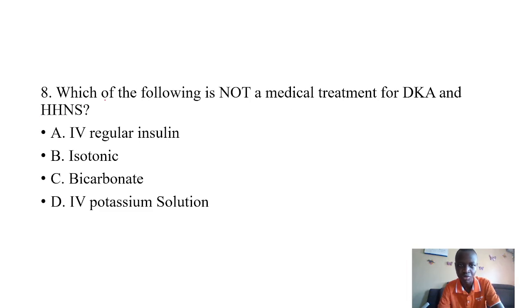Next talks about which of the following is not a medical treatment for DKA and HHNS. Which is not a medical treatment? 1, it talks of regular insulin. 2, it talks of isotonic. 3, it talks of bicarbonate. 4, it talks of sodium potassium solution.